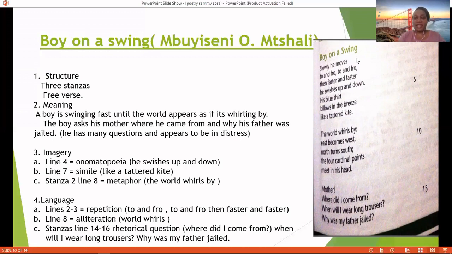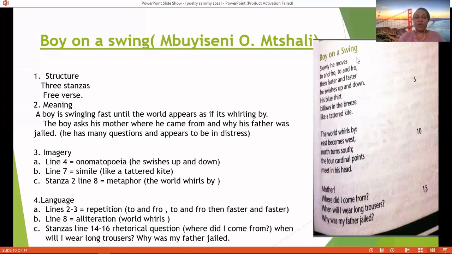What is the general sense of the poem? What is happening in the poem? We can see a boy is swinging fast until the world appears to be whirling by. The boy also asks his mother where he came from and why his father was jailed. And I think he has many questions and appears to be in distress. That is generally what the poem is about.